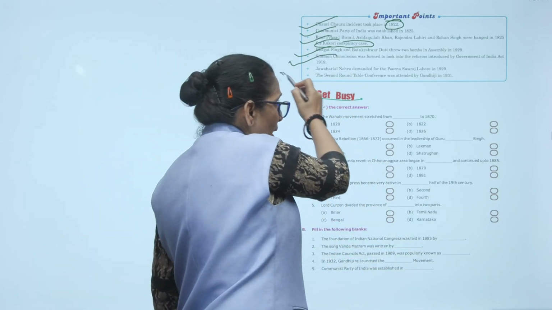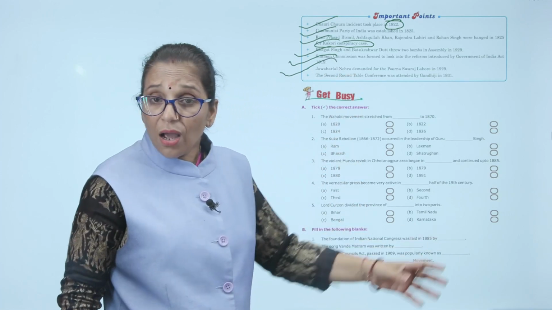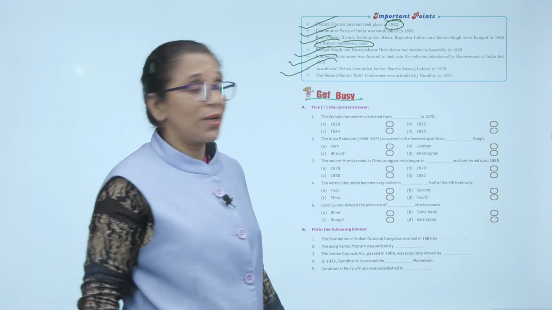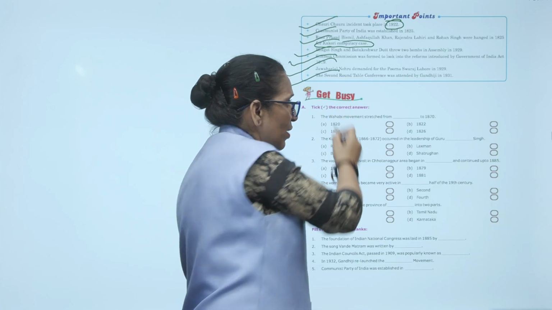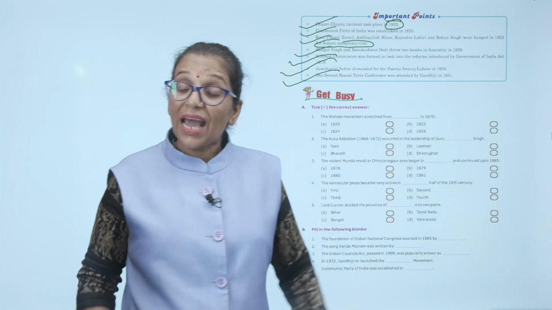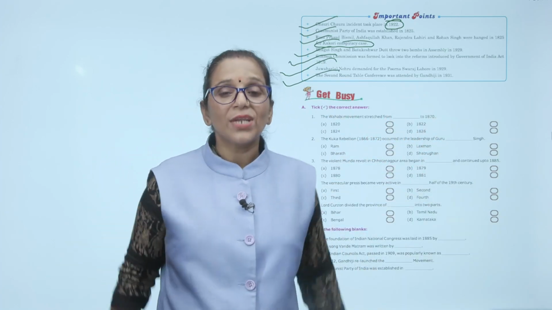Jawaharlal Nehru demanded Purna Swaraj in the Lahore session of INC in 1929. The second Round Table Conference was attended by Gandhiji in 1931. So that's the end of the chapter.